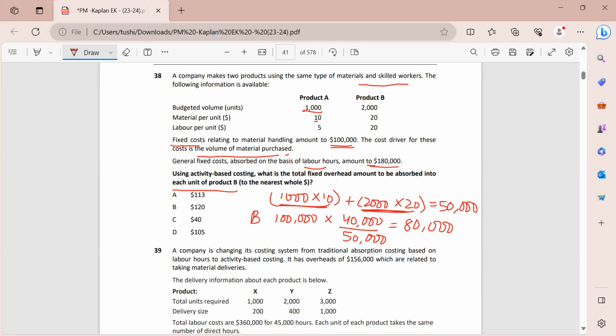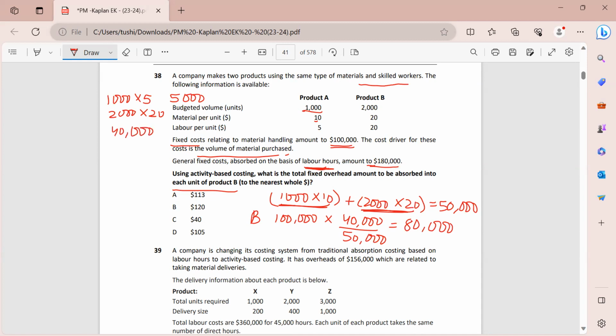Now I will find out for the general fixed costs. So this we have to do on the basis of labor hours. Let's first find out how much is our total labor hours. So the labor that we are using per unit is, for A we are using 1000 multiplied by 5, and for B we are using 2000 multiplied by 20. So for this we will have 5,000, and for this product B we have 40,000.